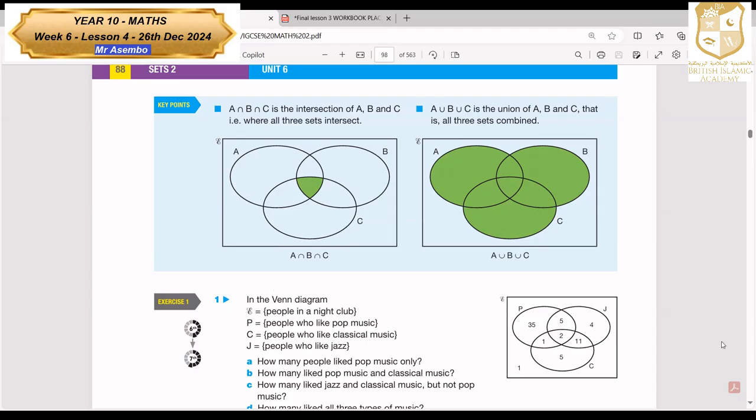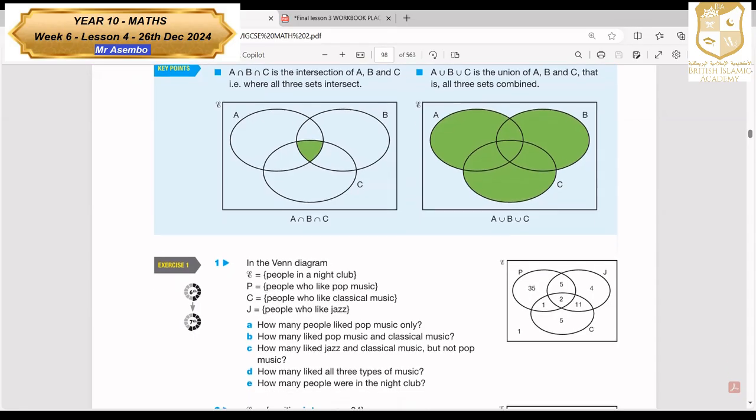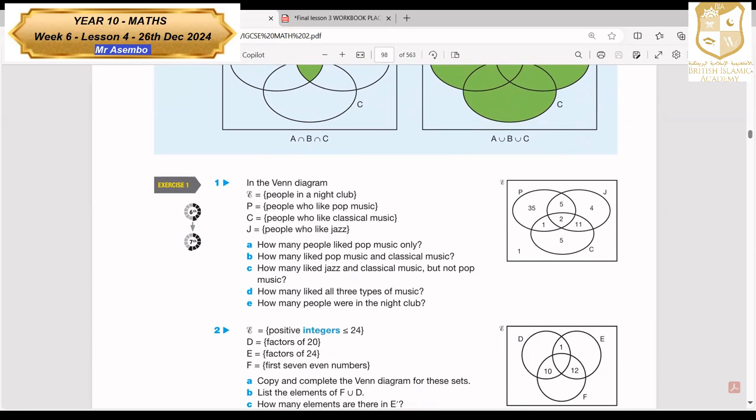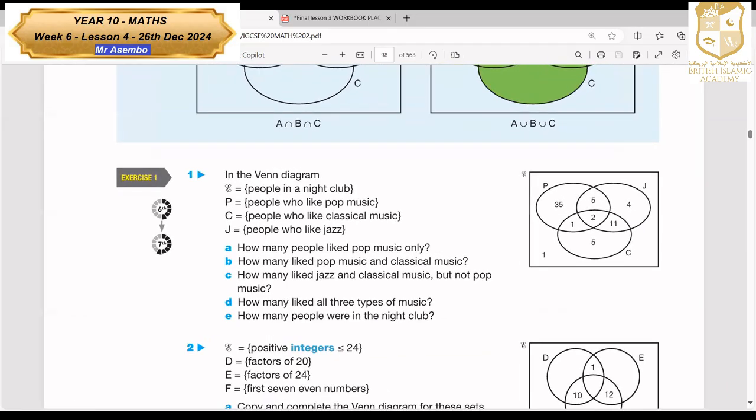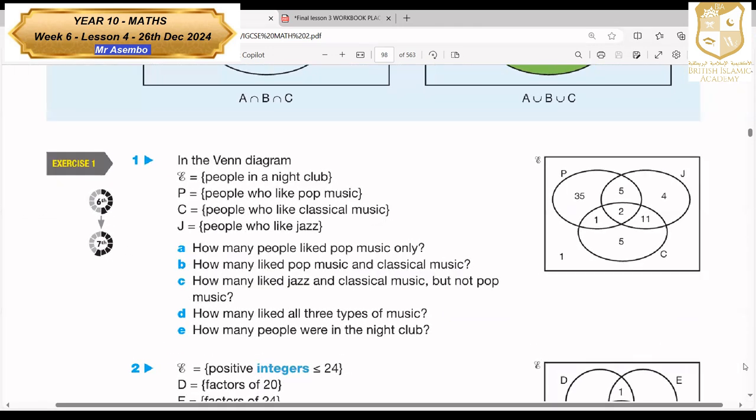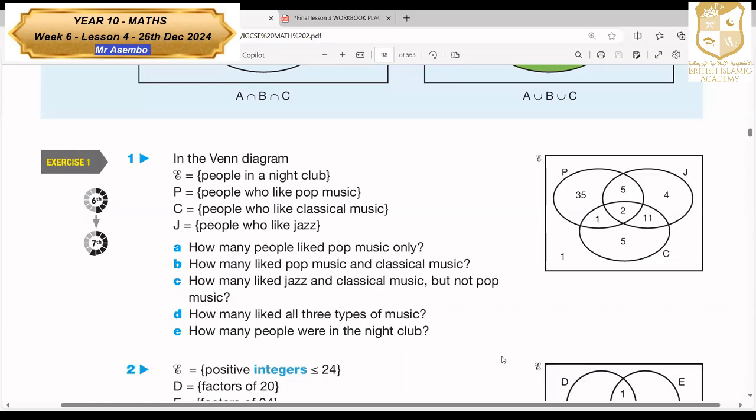Now, take question 1. Page 88, question 1, on book 2. This is what I want you to do.